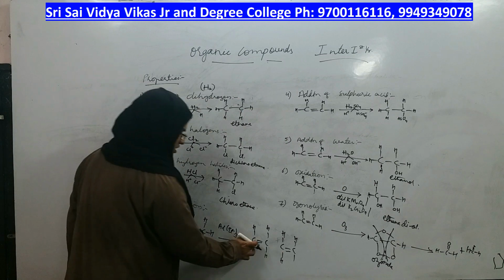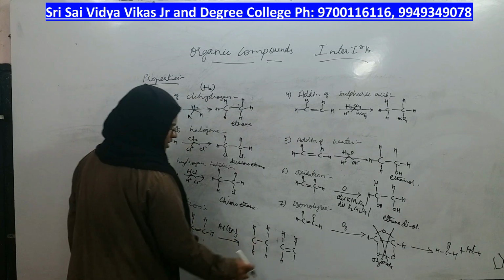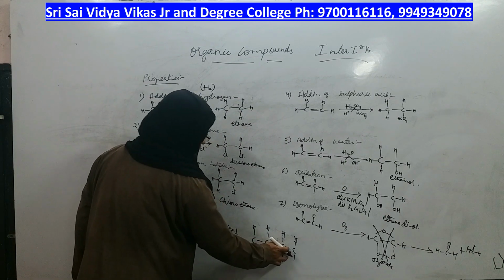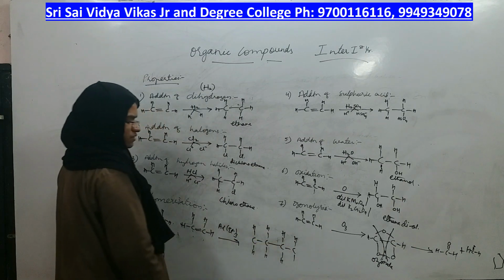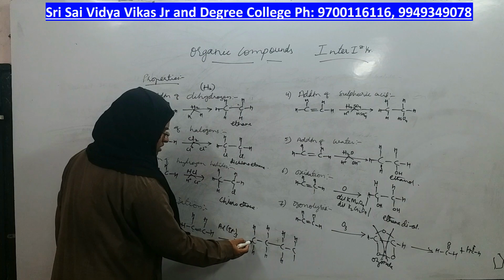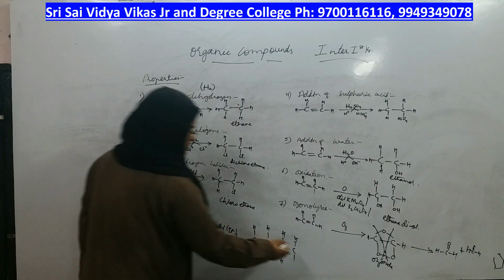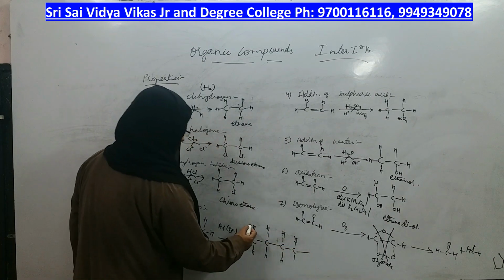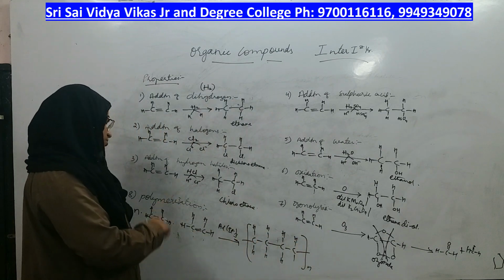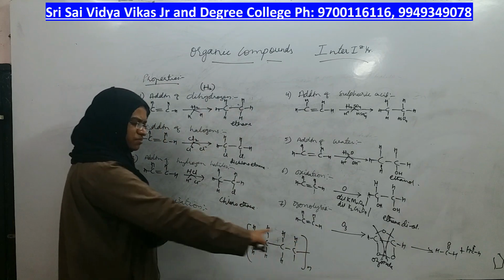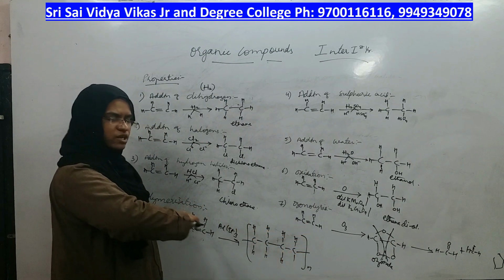What you have to do in this reaction is break this pi bond and break this pi bond. So, a bond is getting connected between 2 molecules. This carbon makes a bond with the previous ethene molecule, this carbon makes a bond with the previous ethene molecule. So, in the long chain, same way, however many ethenes you take, that many ethenes will be connected in the form of a long chain.